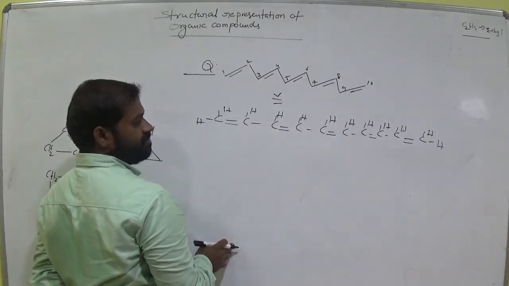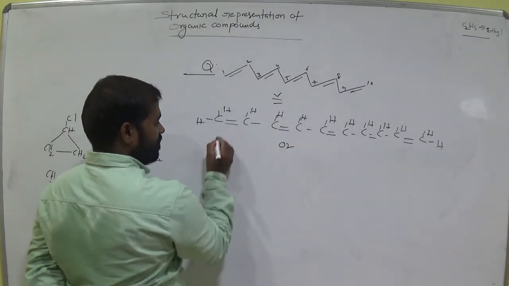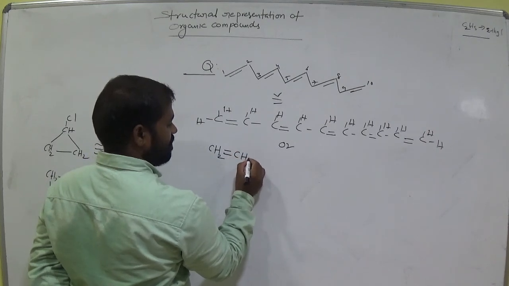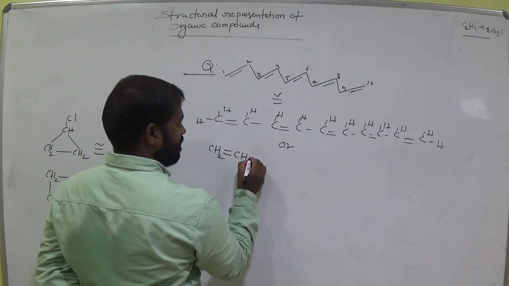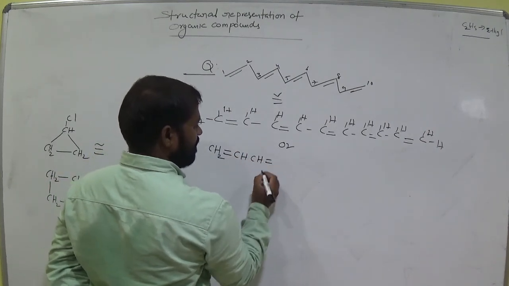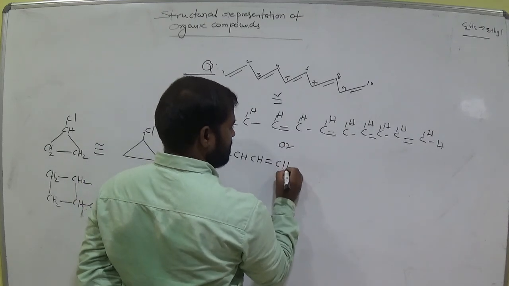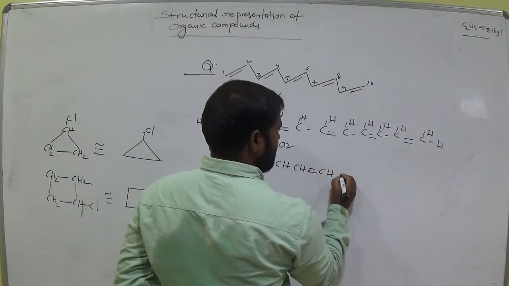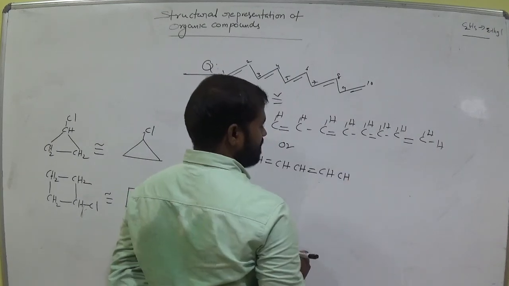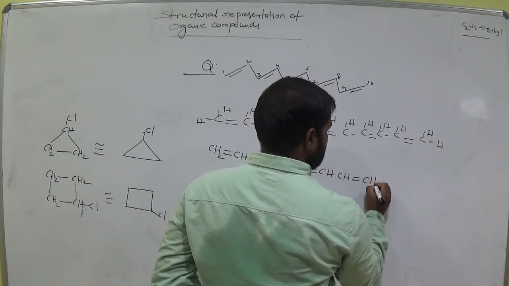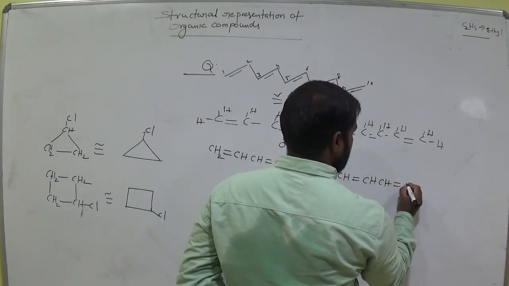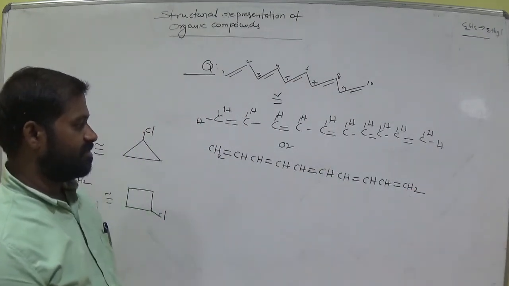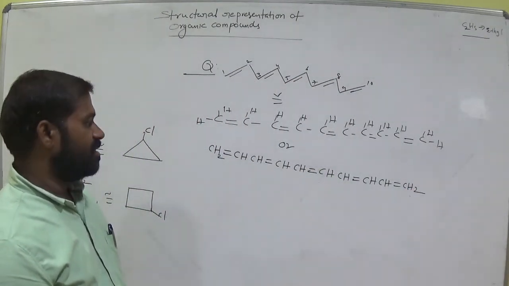Okay, clear? We can also write this in conventional CH2 formula. CH double bond CH double bond CH double bond CH double bond CH2. Am I right? Clear?